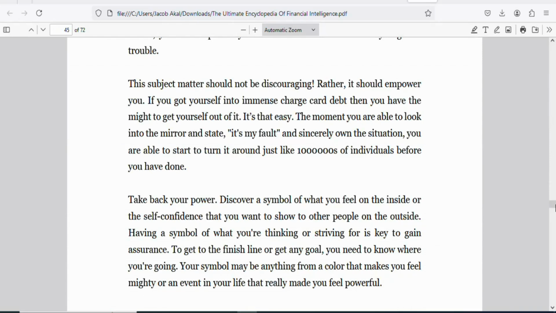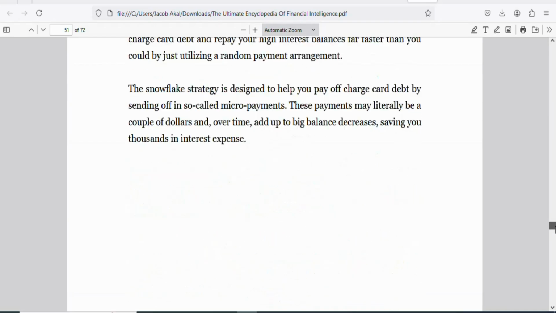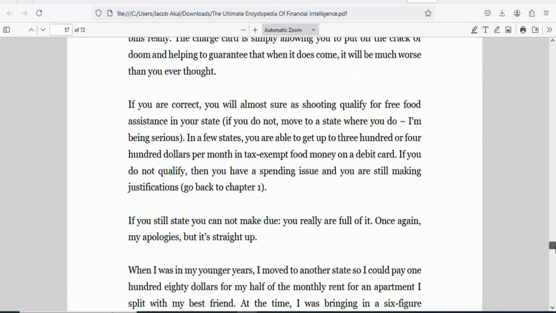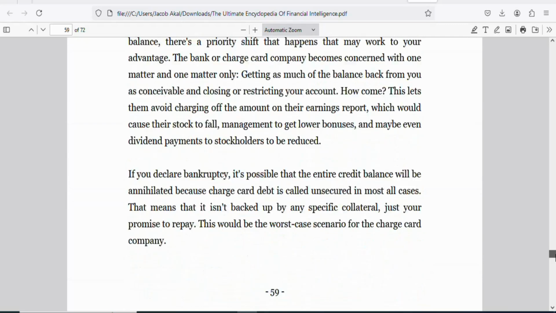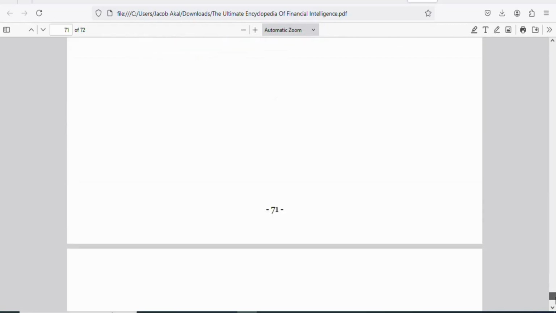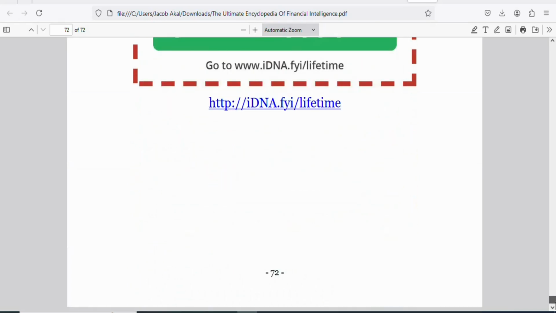Make sure the ebook has a lot of pages. Do not sell an ebook that has 13 pages or 14 pages. Make sure you download an ebook that will serve your potential customers' interest. Do not just download anything. A book like this is good because it has many pages. It contains a whole lot of information. You can see it has about 72 pages.